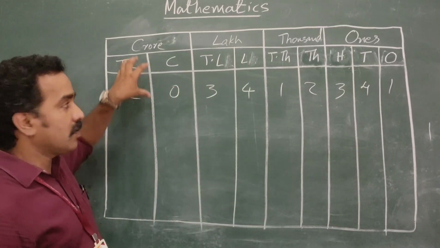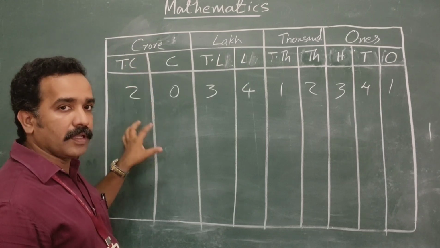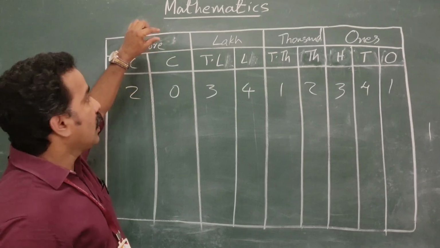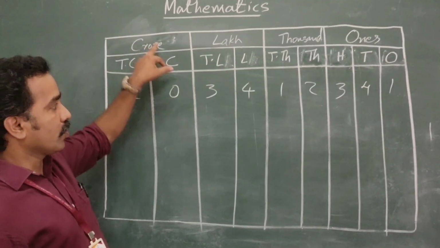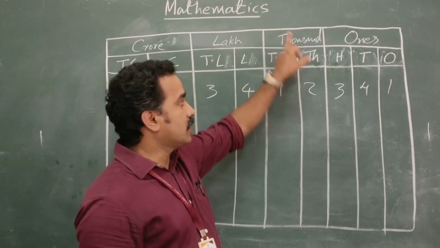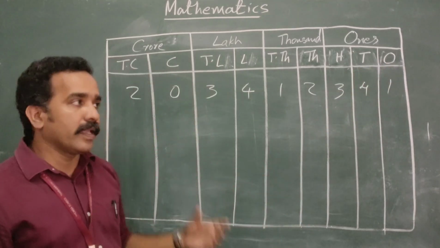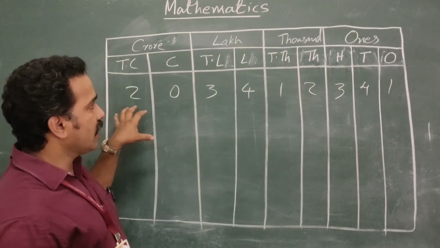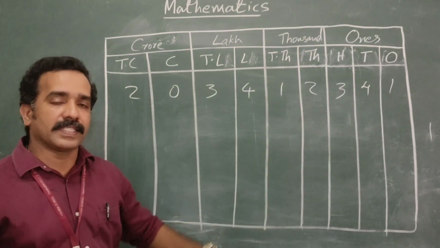So here first you have to look at the group, and under the group how many digits are coming. Just combine that number and along with that add the group name. That is 20 crore, 34 lakh, 12,341. This is the way we are reading a number. Now if you look at the number, here we use some symbols to represent the places.